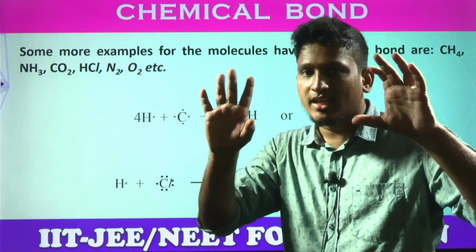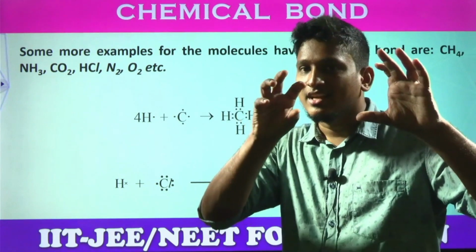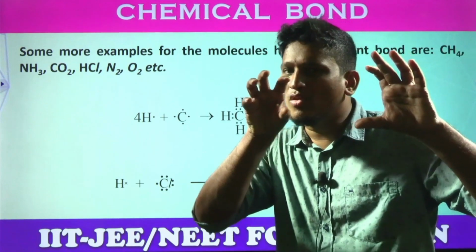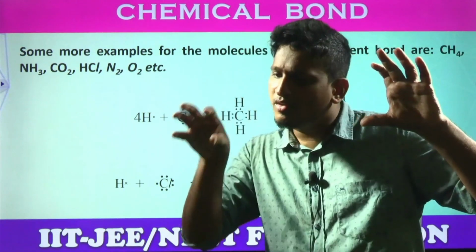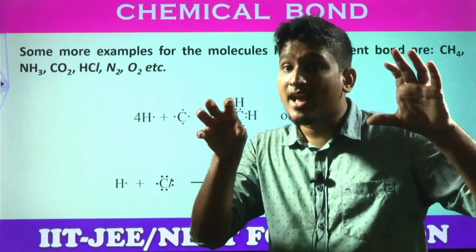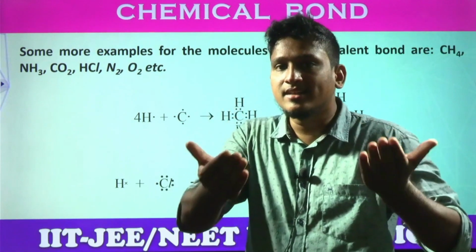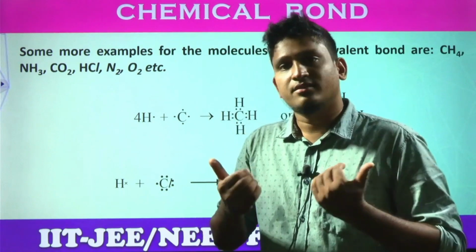Chlorine is not gaining, hydrogen is not losing. Already they shared one pair of electrons, but this pair of electrons is more towards the chlorine side. Sir, why are they going more towards chlorine? Because chlorine has higher electronegative character. What is electronegative character? The tendency to attract the electrons, which is more for chlorine.